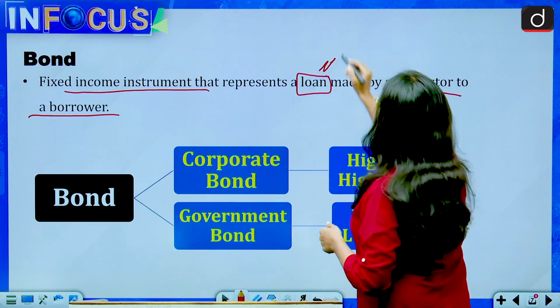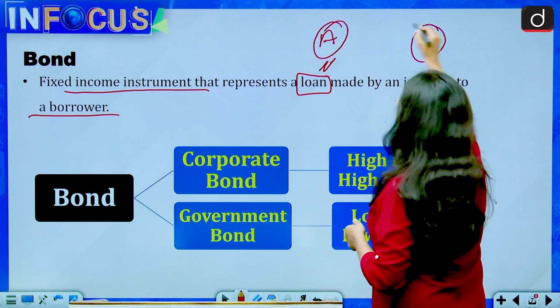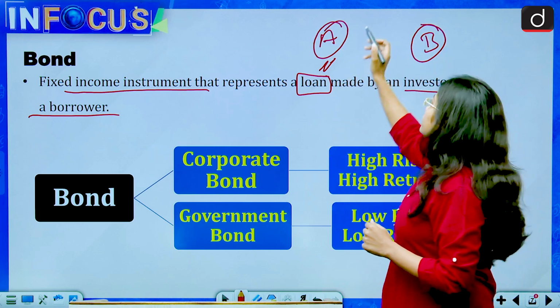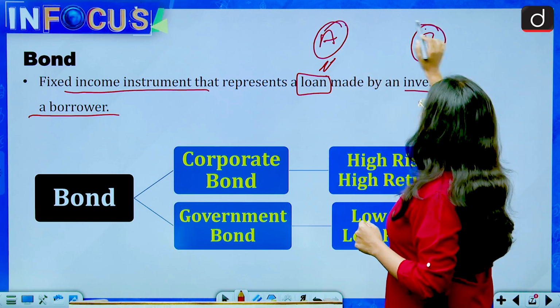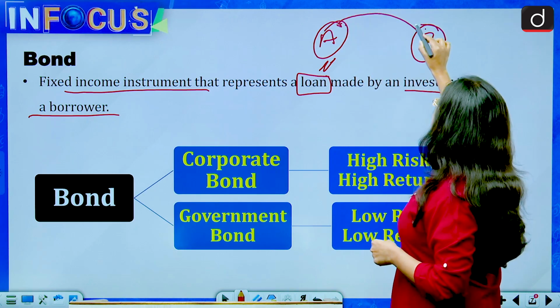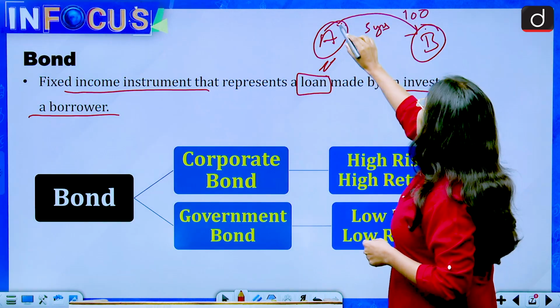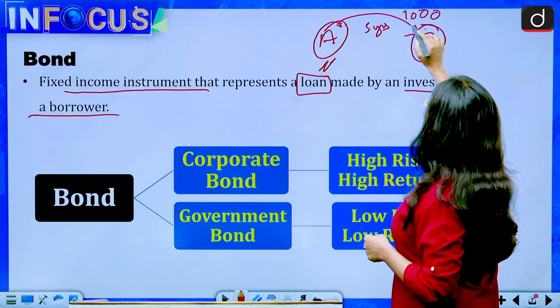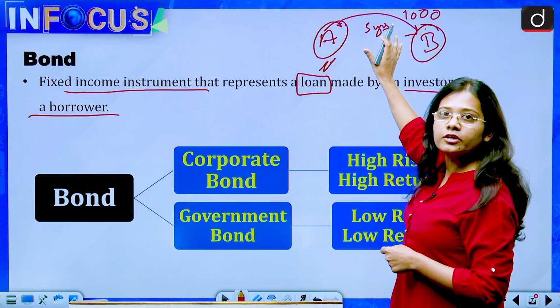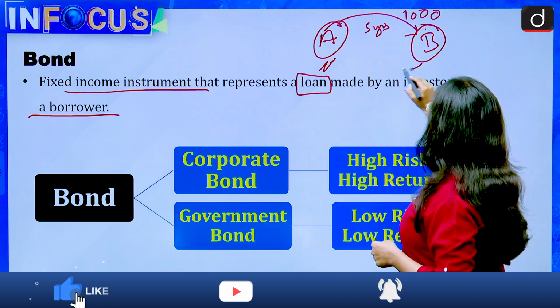For example, this is one person A and this is one person B, and if B needs money and A has surplus money, then A will lend money to B, for example for 5 years. A has given 1000 rupees to B for 5 years. So what will happen after 5 years, what will B do?